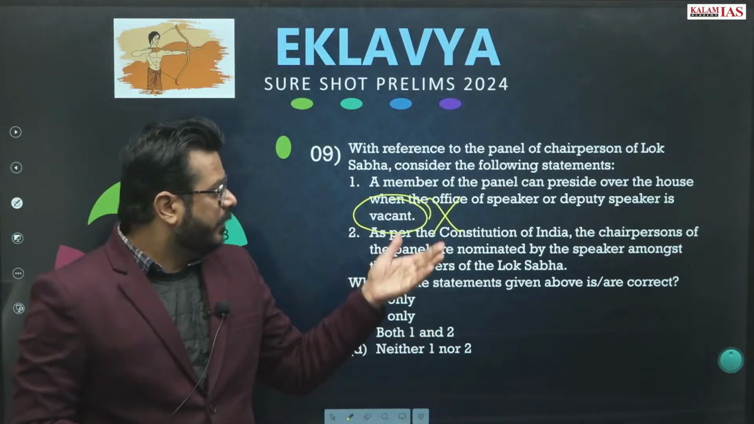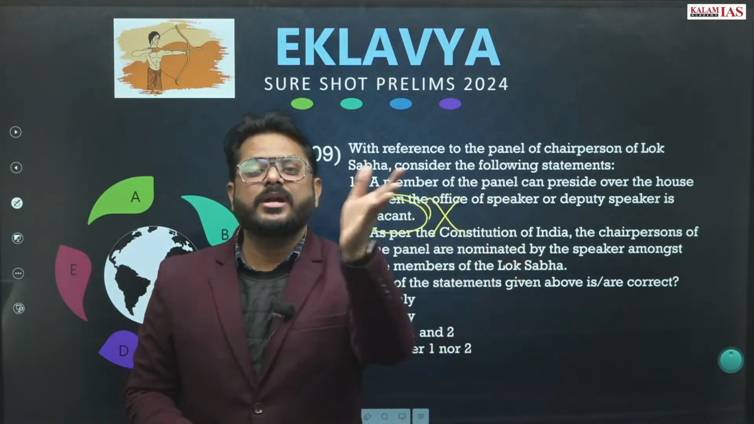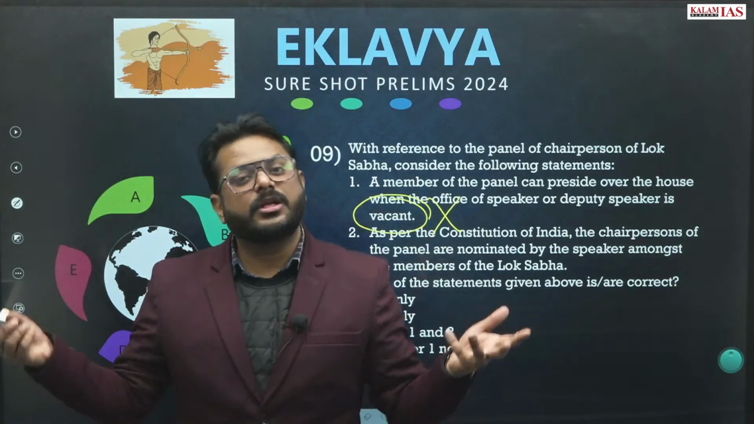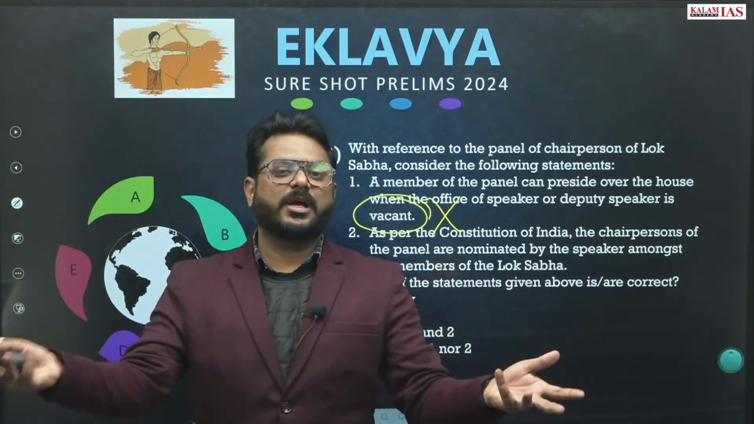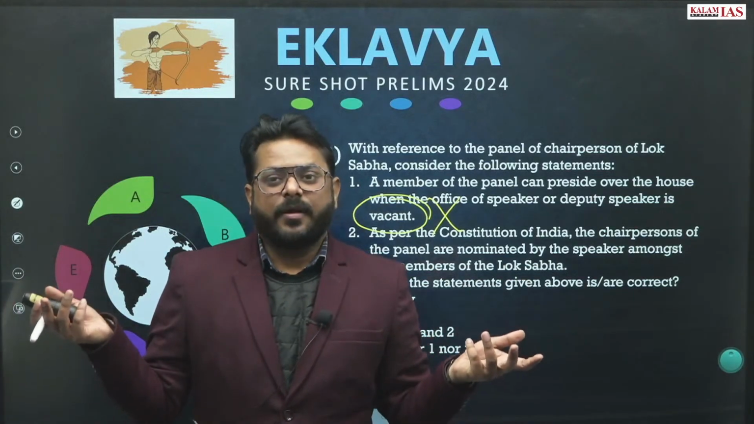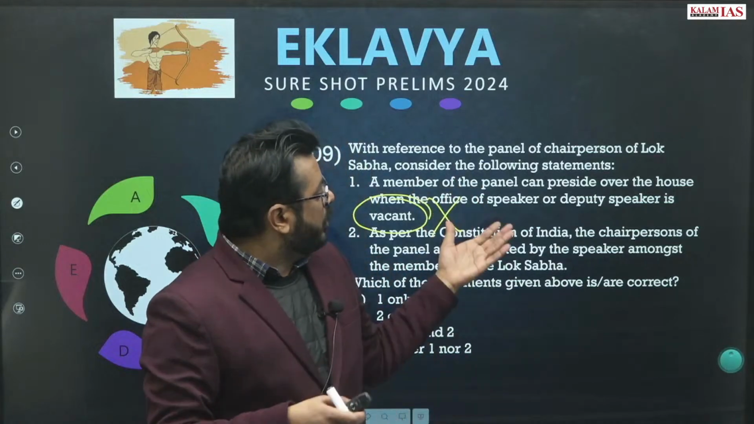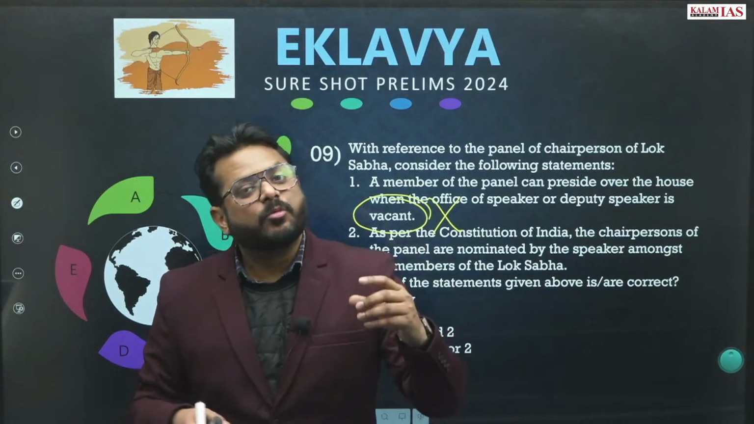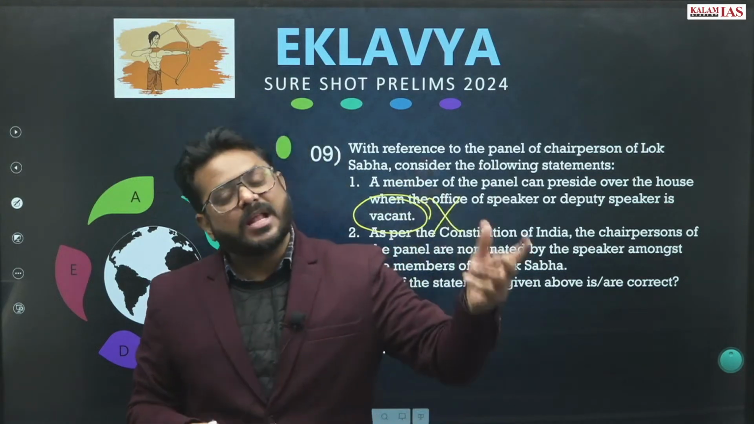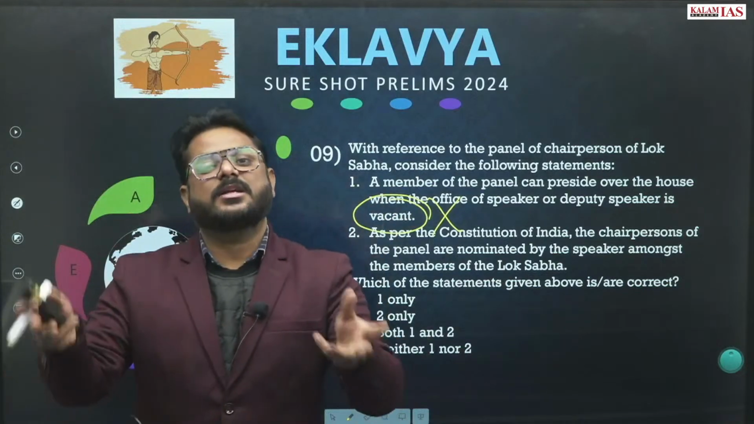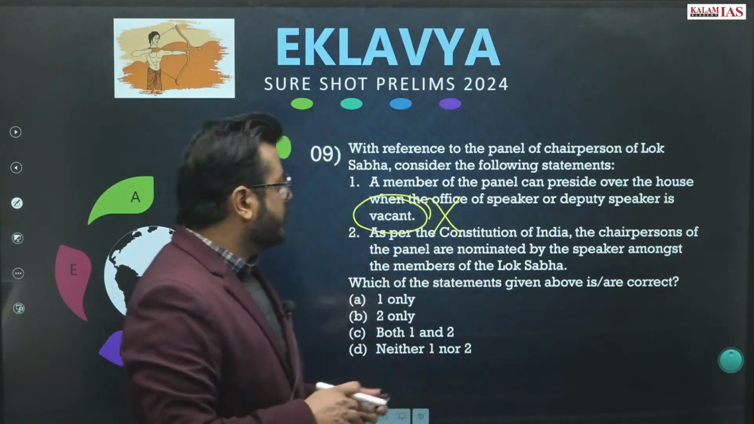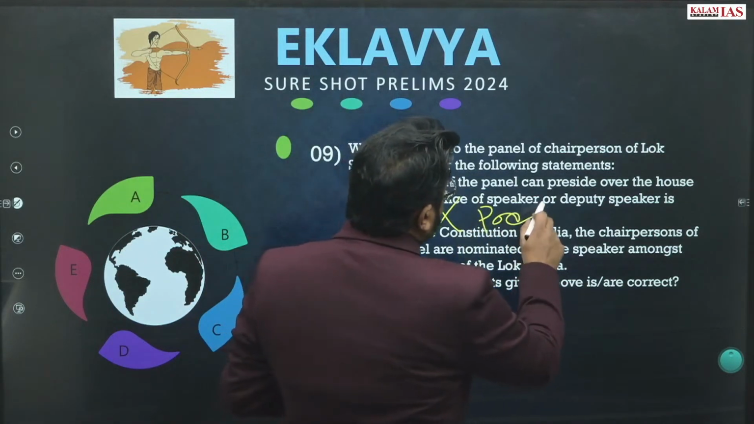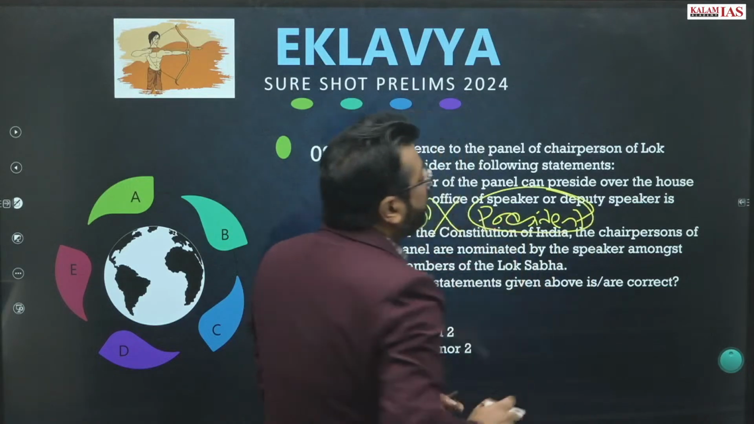Why? Because it was the speaker who appointed this panel of chairpersons, but the speaker itself is not there. The post is vacant. So there is no such thing which should exist, because the speaker post itself has become vacant. The person who appointed them is not in the office now, right? So in this case, the President decides who will be the presiding officer.